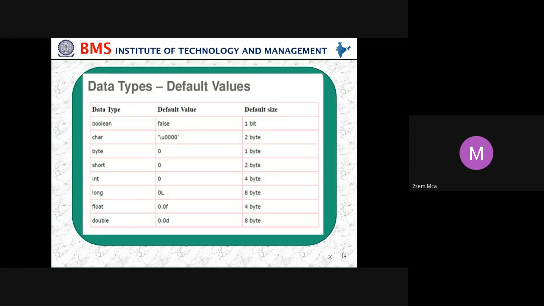In the same way, byte is used as 1 byte. Then short is 2 bytes. Int, 4 bytes. Long, 8 bytes. Then float is 4 bytes, and double, 8 bytes. So I'll stop here. We'll continue in the next class.